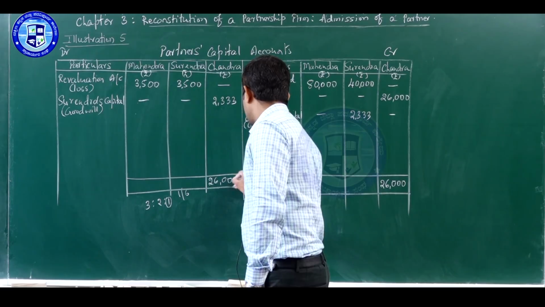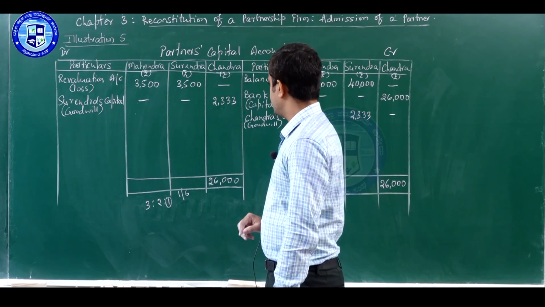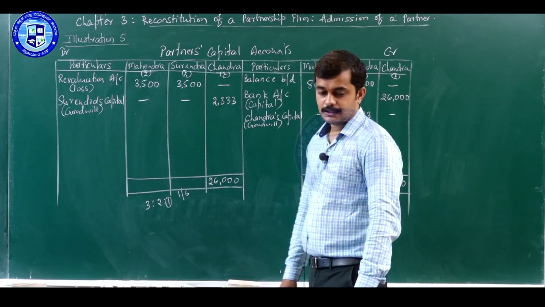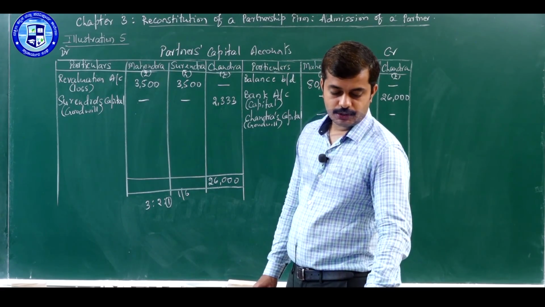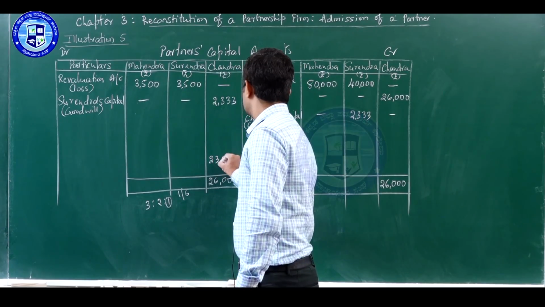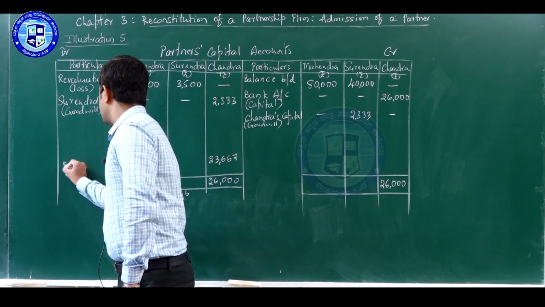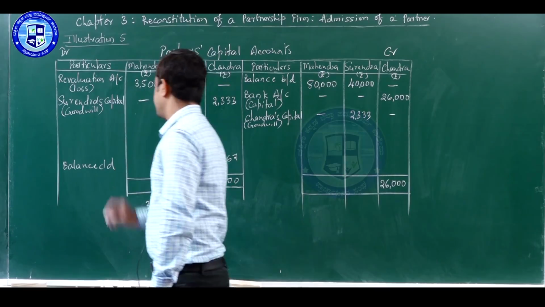Write same total to the debit side and deduct that item from total. So, if you deduct 2,333 from 26,000, balance you get is 23,667. So, that will be the closing balance, carried down.